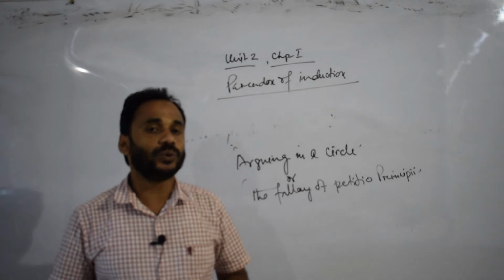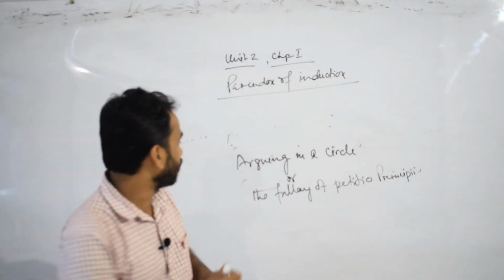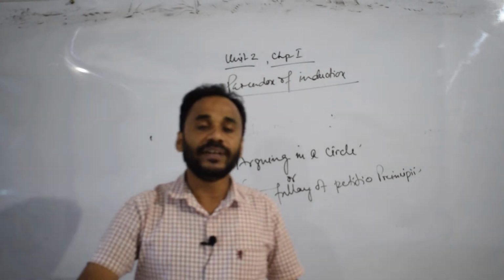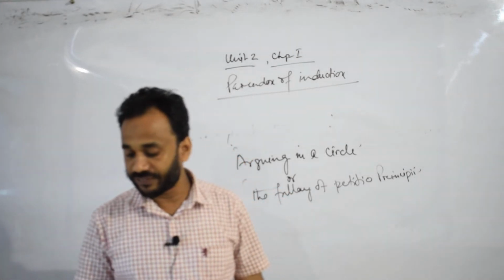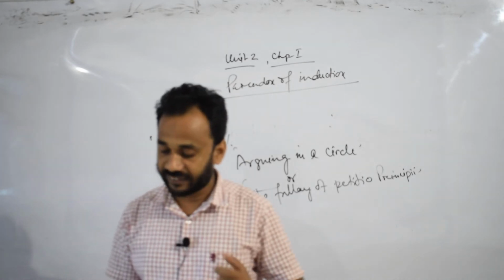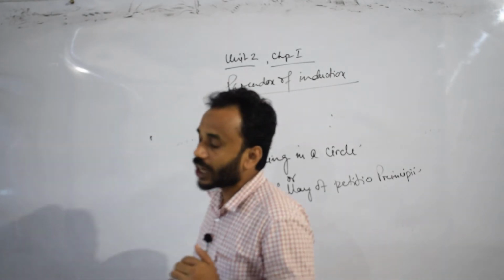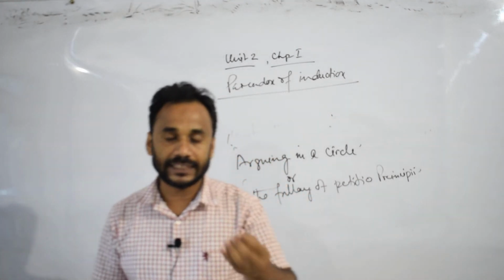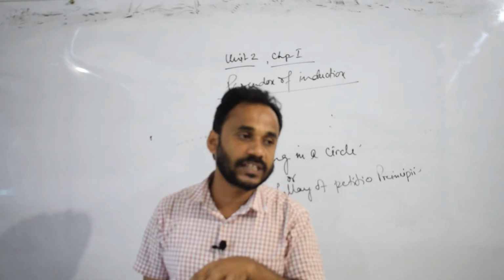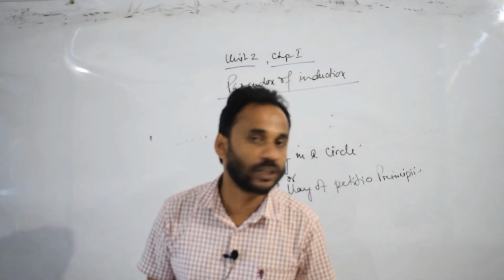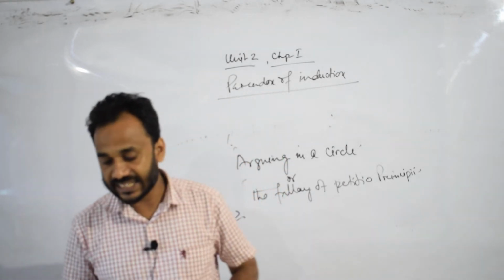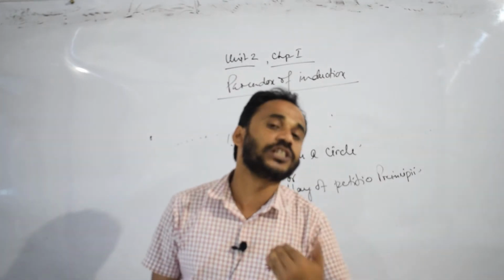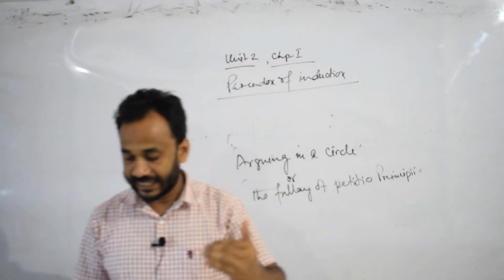Then number two criticism. According to Mill, the law of uniformity of nature is the ground of unscientific induction, but the conclusion of unscientific induction is always probable. You know that the conclusion of unscientific induction is always probable, not certain. So in this case, if the conclusion is probable, the ground of induction is also probable automatically.